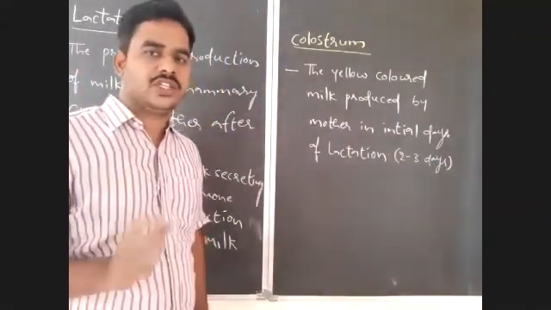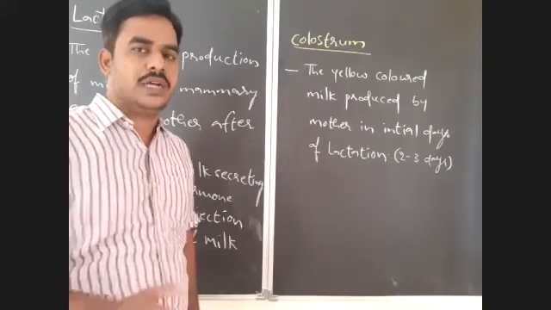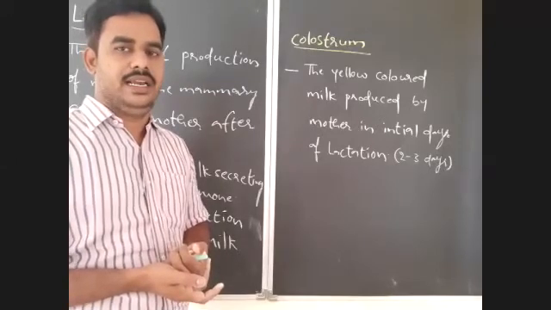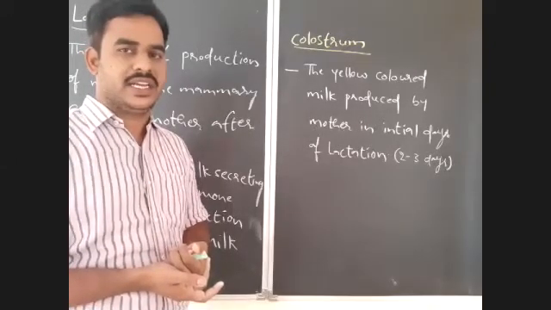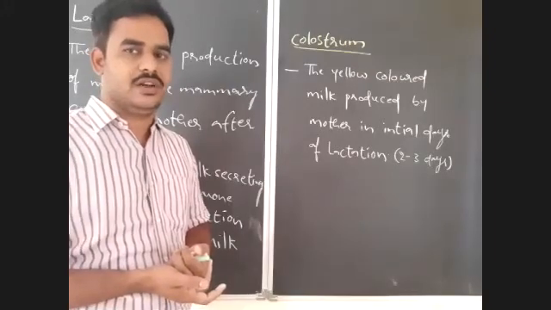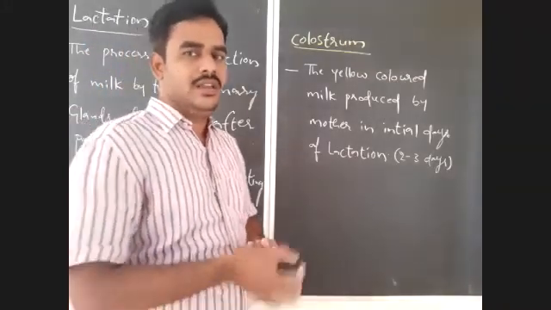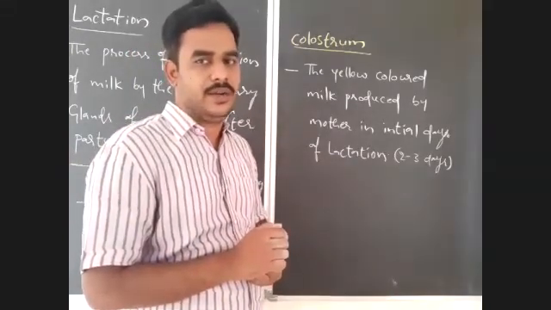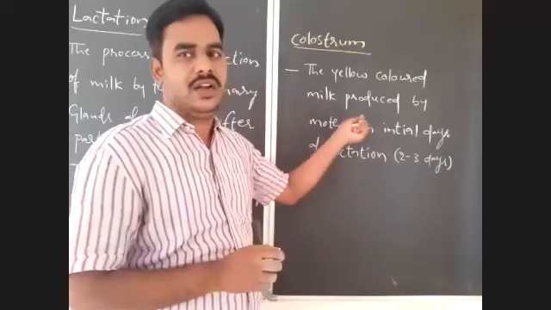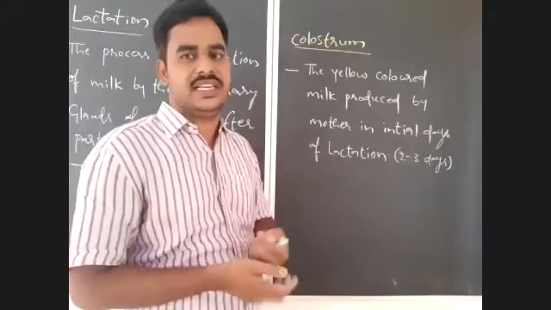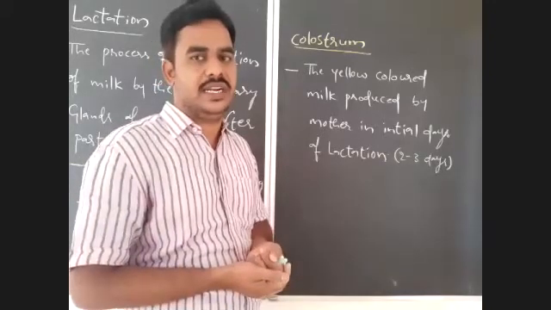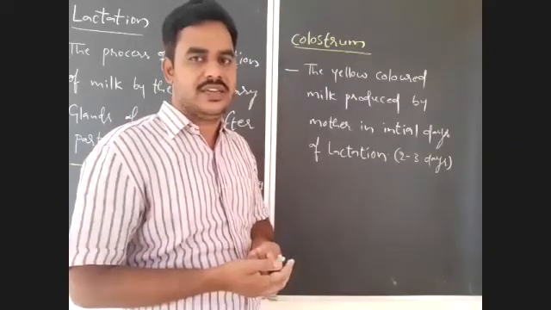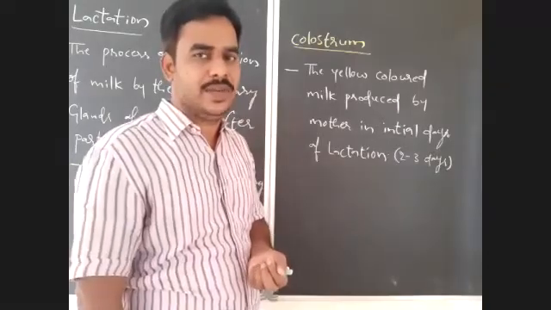The first milk produced by the mother after parturition is colostrum. What is colostrum? The yellow colored milk or the yellow colored fluid secreted by mammary glands in initial days of lactation, or the first milk produced by the mother after parturition is known as colostrum. Important one. What is colostrum? The yellow colored milk produced by mother in initial days of lactation, that is in first 2 to 3 days of lactation. In an easy way, you should notice this as a first milk produced by the mammary glands of the mother after parturition, right?